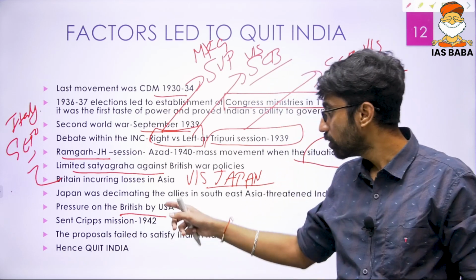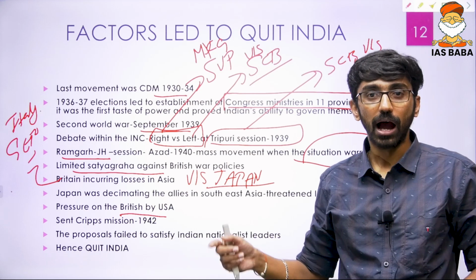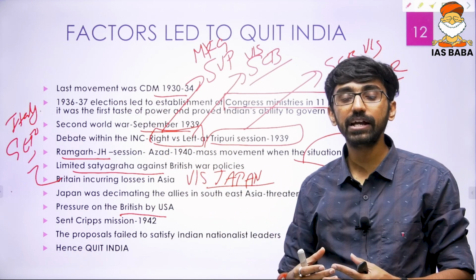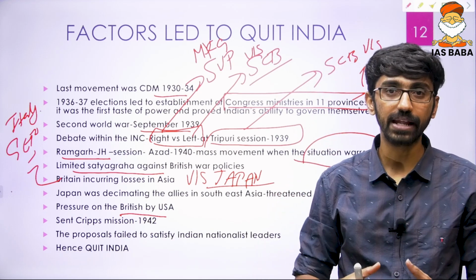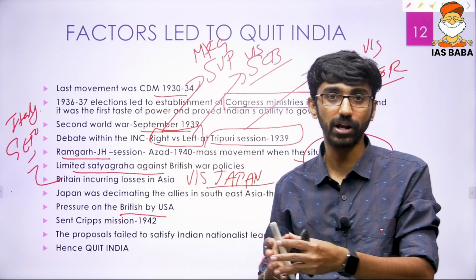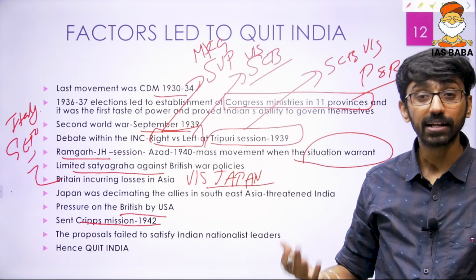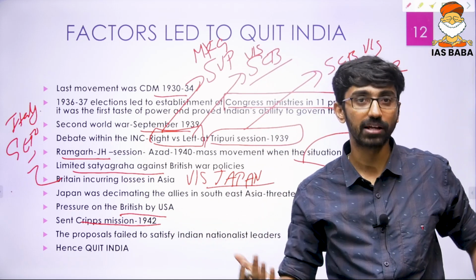Now the USA put pressure on Britain to get the support of Indians to defeat Japan. And now Britain agreed to negotiate with the Indians about what kind of political future India should have. That is the reason they sent the Cripps Mission in 1942, that is Stafford Cripps.